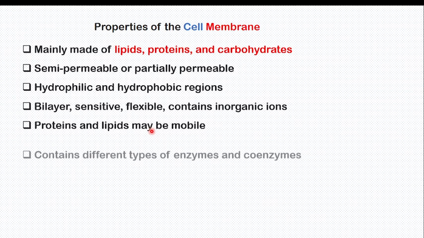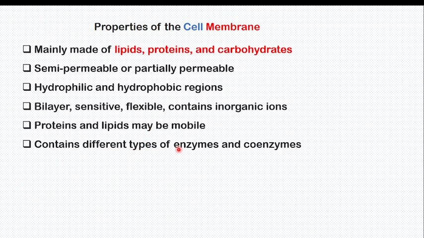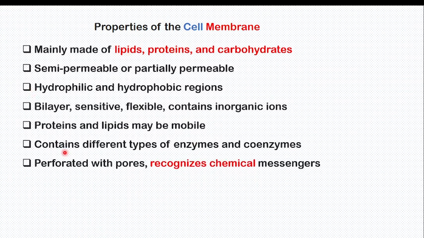They contain different types of enzymes and coenzymes. I hope you understand these properties, that the cell membrane has all of this. They also have pores, which recognize the chemical messenger. If you remember, there is a channel protein which has a pore inside.